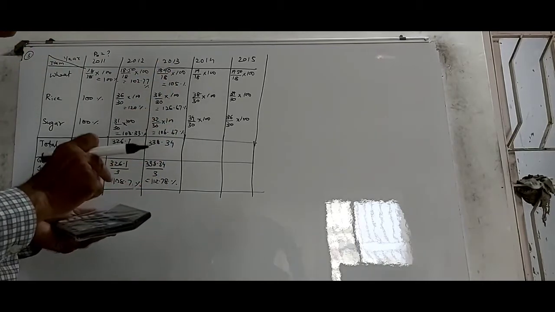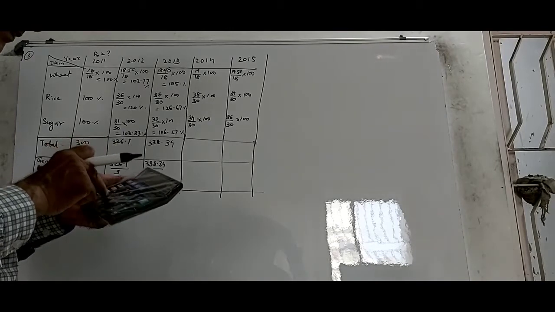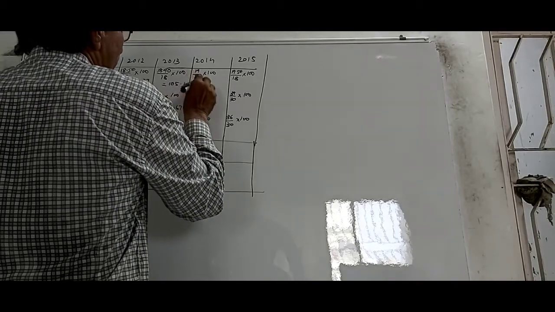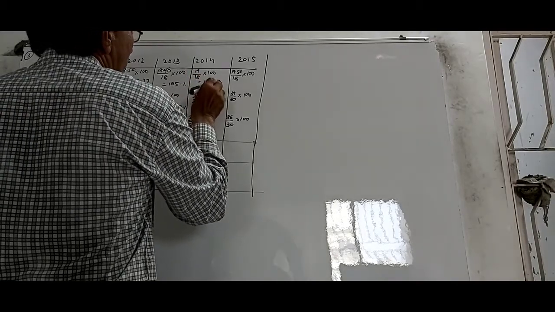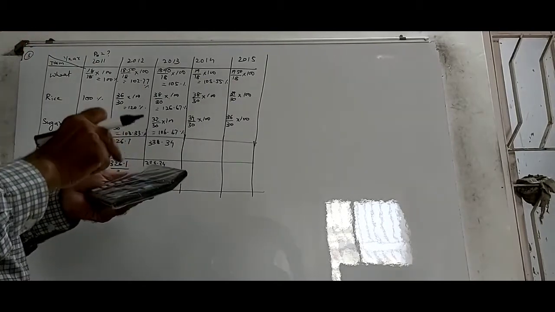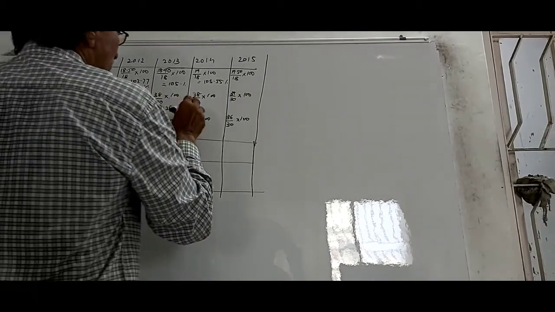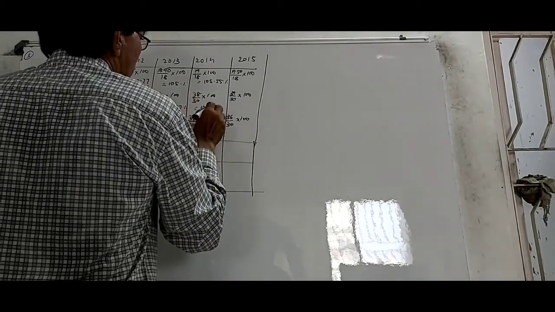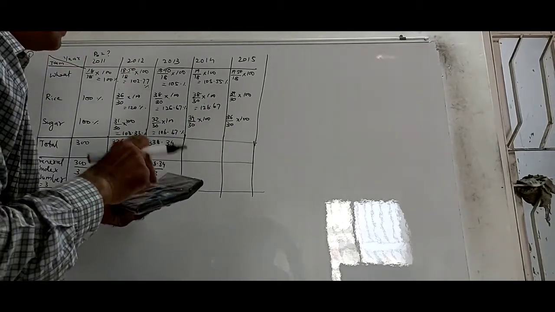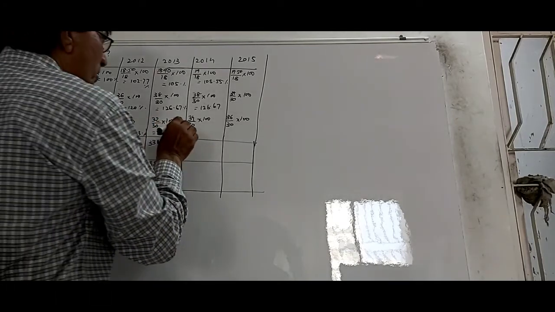The same thing here, 1900 divided by 18 and you get 105.55. 3800 divided by 30 is equal to 126.67. Then 3400 divided by 30, 113.33.